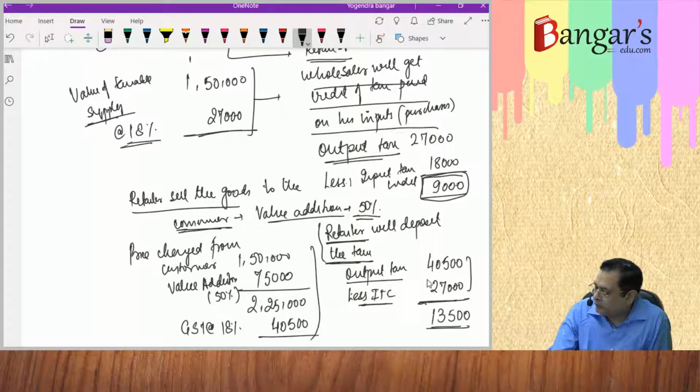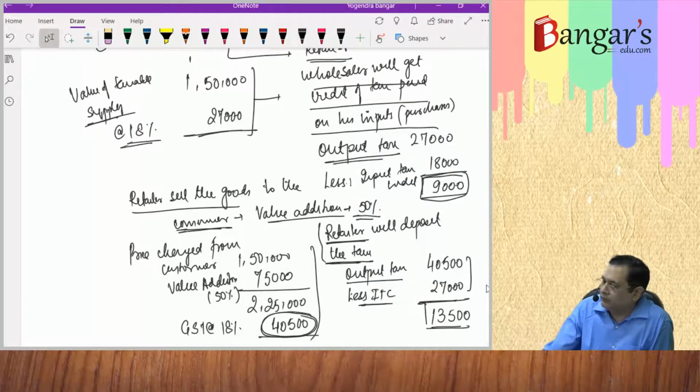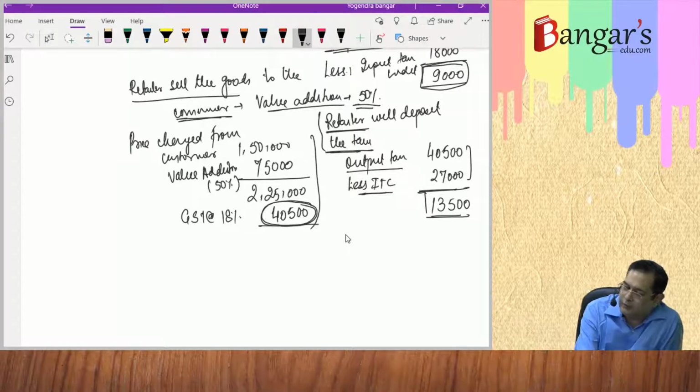Now you look. This is a tax incidence which is ultimately borne by the consumer. That is 40,500 is a tax incidence which is ultimately borne by the consumer. And it is equal to the value addition which has been so made. At the various stages, how much tax is collected?